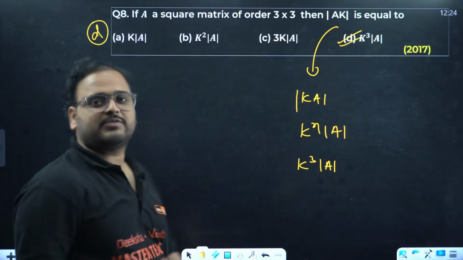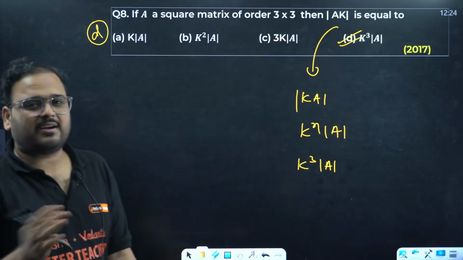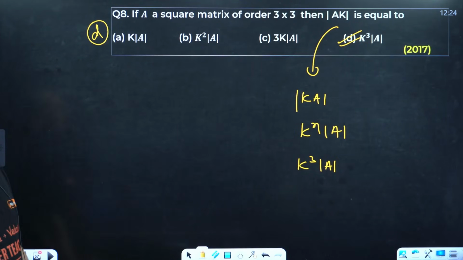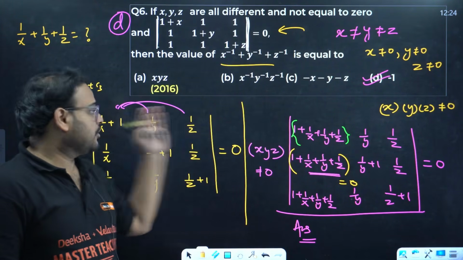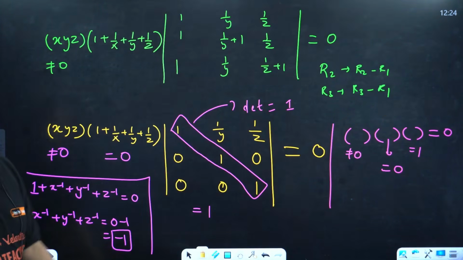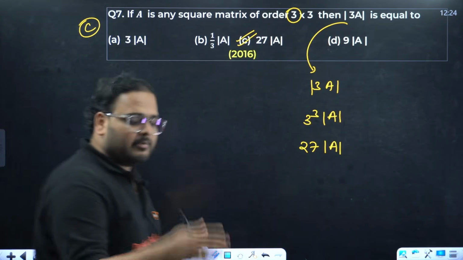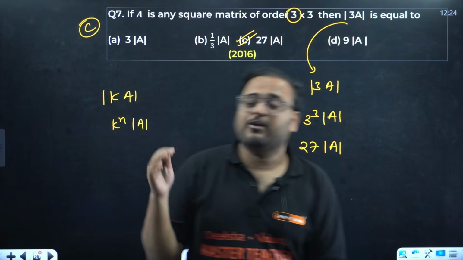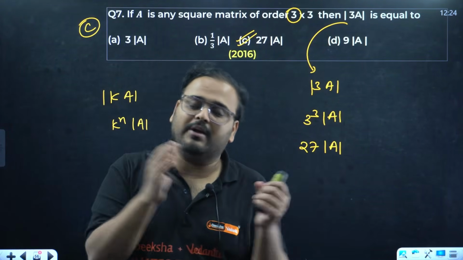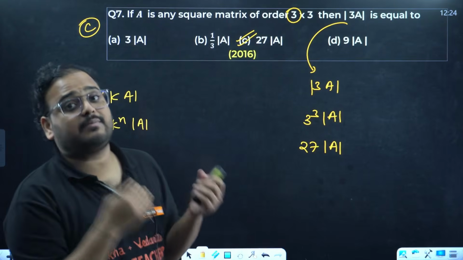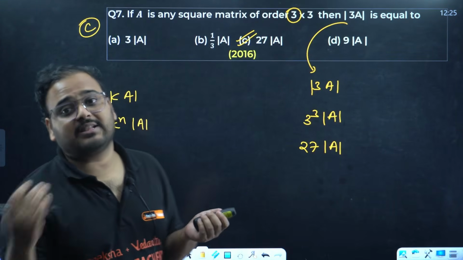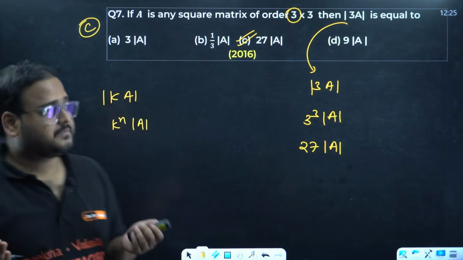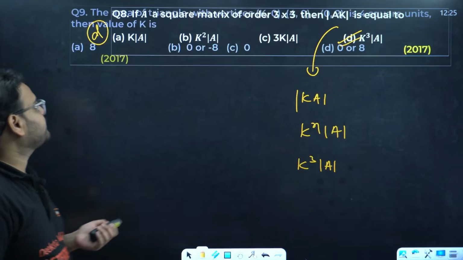We have questions for 5 seconds also. We have some questions which will take at least 1 minute to solve. Again, if you go with the right method, it'll take maximum 40-45 seconds. Okay, you can solve it in your mind also. Yes, but to solve it in my mind, I must be equipped enough to solve. If I have solved multiple questions in my practice, then only I can solve this kind of questions in my mind. If you solve a variety of questions in the transformation side, then only you can solve a question like this in your mind that fast. Getting it? So practice is required.